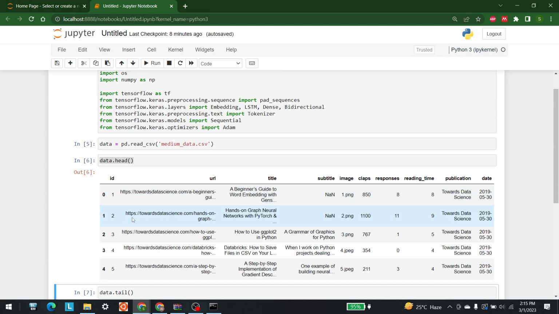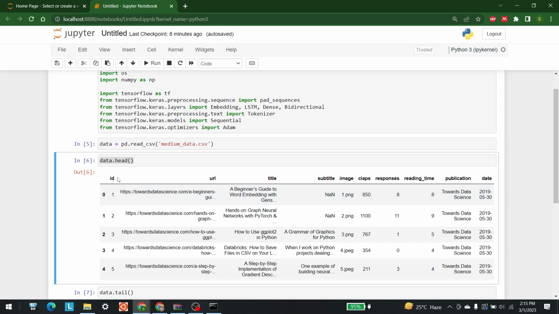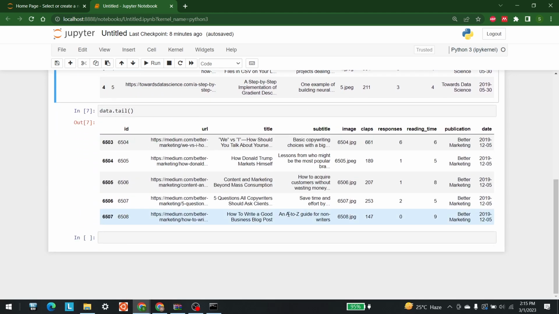There are a total of 10 columns available.